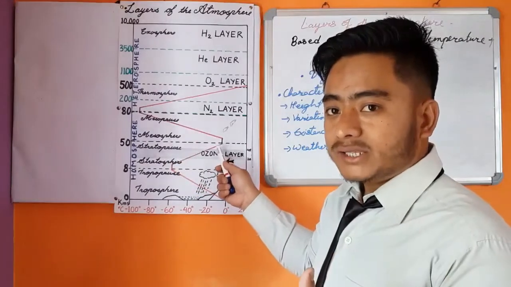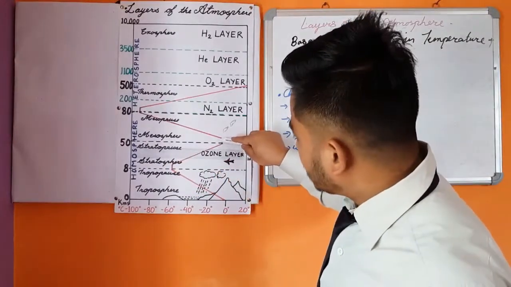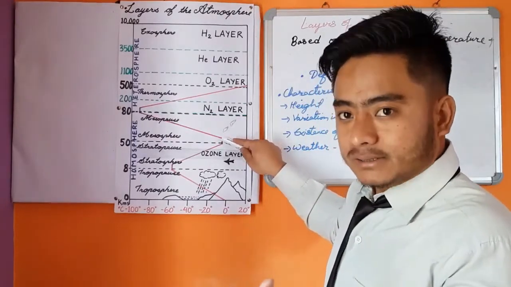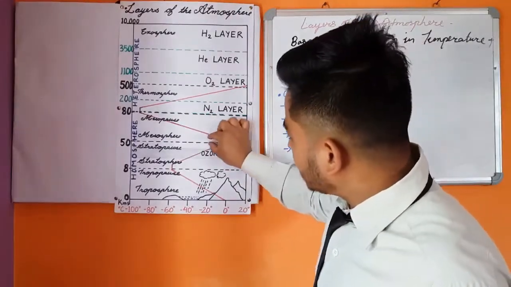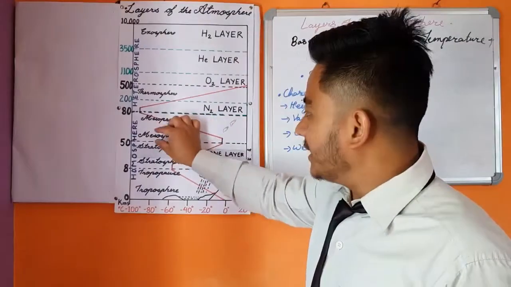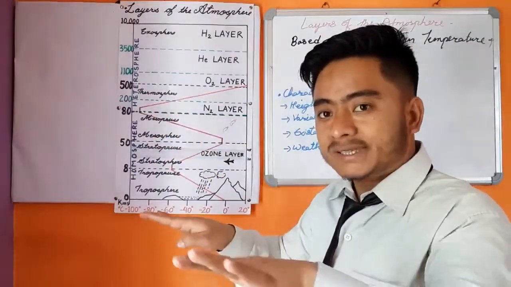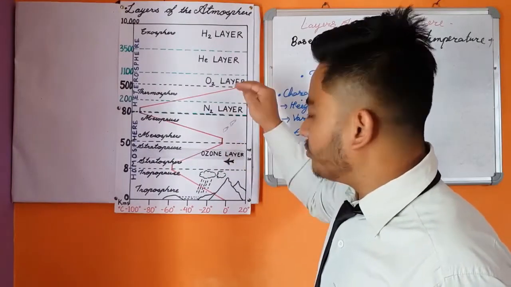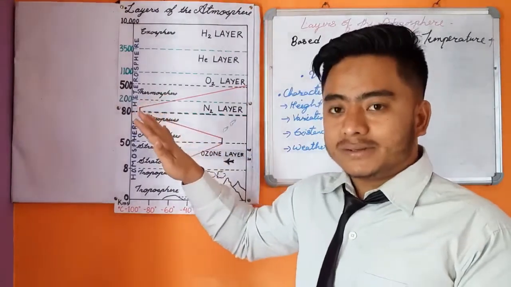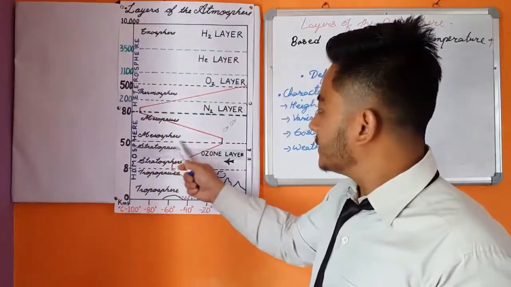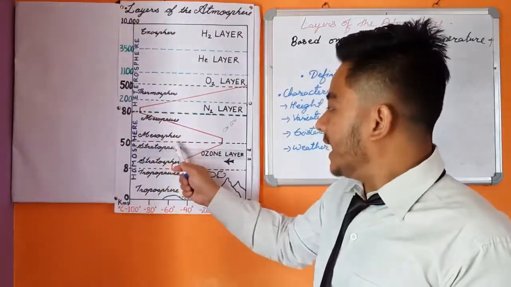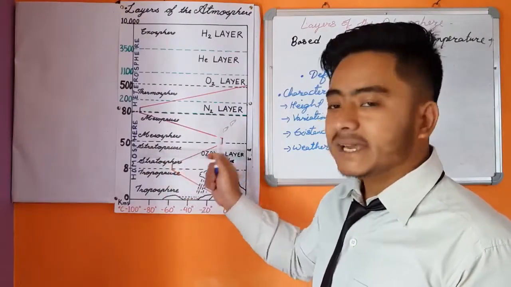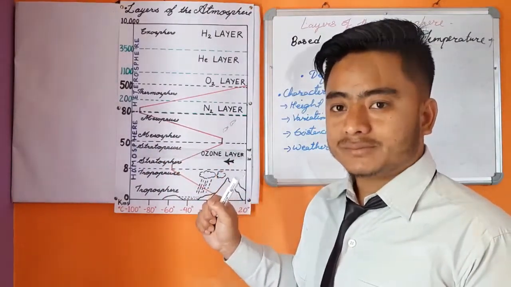What does a transitional zone mean? It is the zone from where changes take place. In this transitional zone, everything remains uniform, the same. But from that transitional zone upward, it starts changing. That layer of the atmosphere above the stratosphere is called the stratopause.